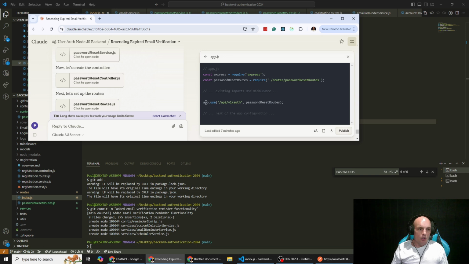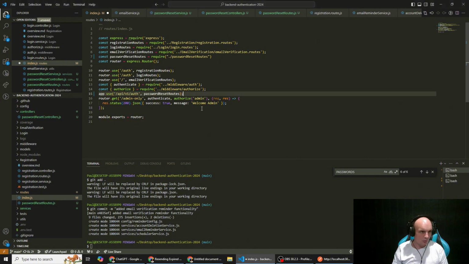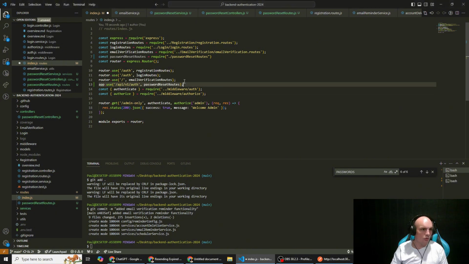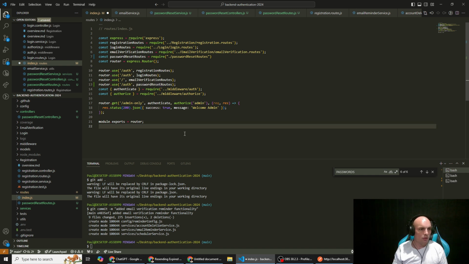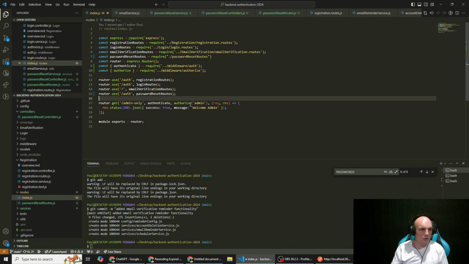code that it was saying to put in app.js, but we're not going to put it in app.js. We're going to put it here. So we're going to paste, sorry, it's not going to be app.use, it's going to be a router.use. And we don't need to have this part of the API string. And that should be correct. While we're here, I'm just going to move these imports up because we're kind of in the wrong spot. All right, now we have to update our user model.